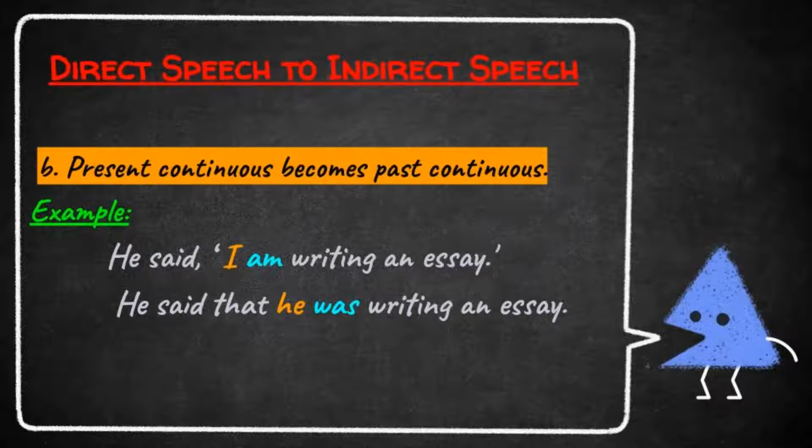What is the past tense of the verb am? Yes, you're right. The past tense of am is was. He said that he was writing an essay. So the indirect speech is in past continuous tense. Students, again I'm repeating, the direct speech is in present continuous tense. The indirect speech is in past continuous tense.